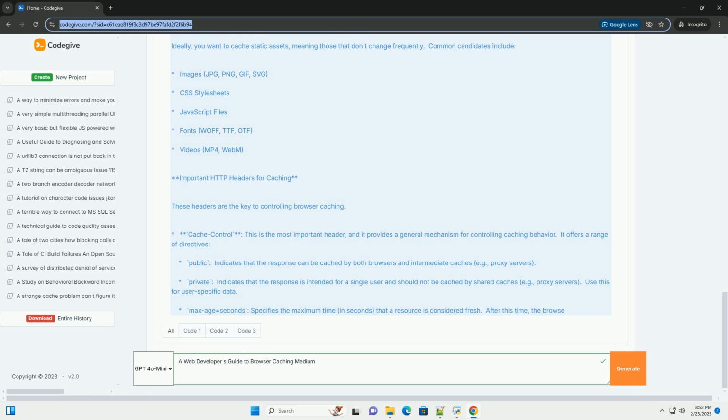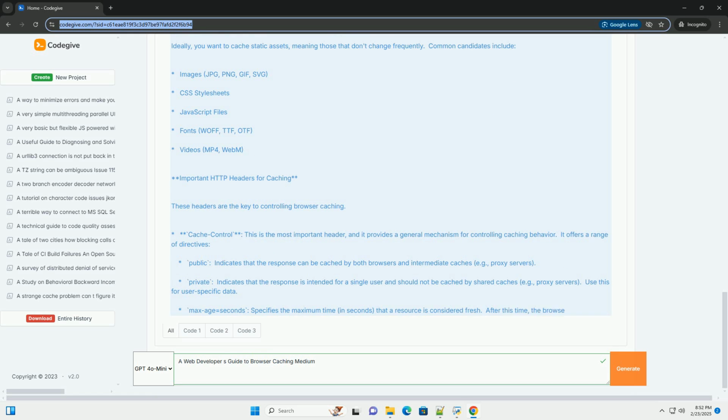5. Consistent hashing. If you're using a CDN, configure it to use consistent hashing for cache keys. This ensures that assets are cached more efficiently and that cache invalidation is more predictable. 6. Cache-Control recommendations. Static assets, images, CSS, JavaScript: Cache-Control: public, max-age=31536000, immutable, for versioned assets.